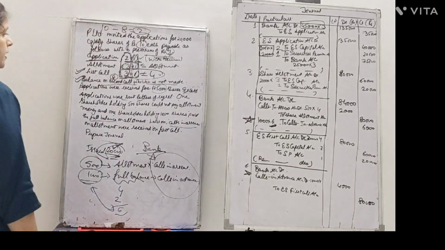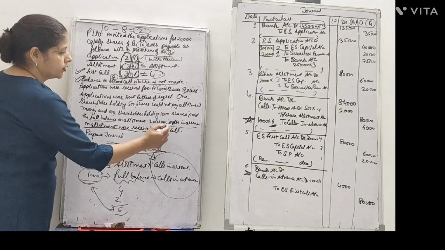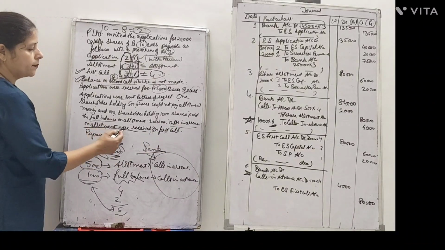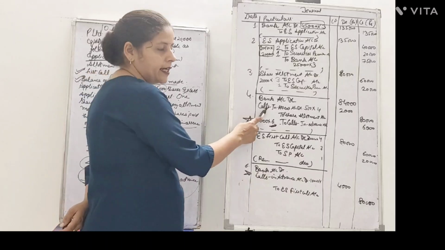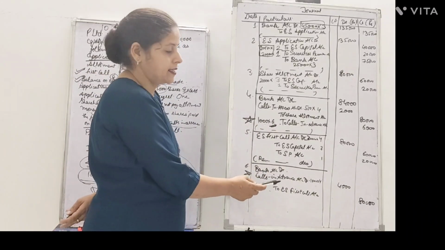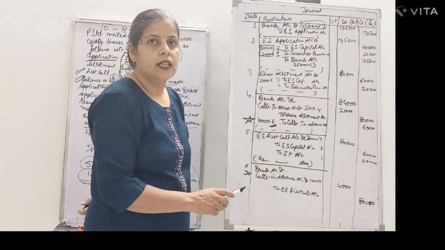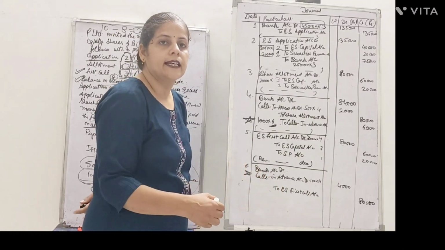Now in the question he says that later on, calls in arrears on allotment were received on first call. Whatever arrears were here, now on the first call they were received. They were received means received in cash. When they are received, you will write bank account debit to calls in arrears.